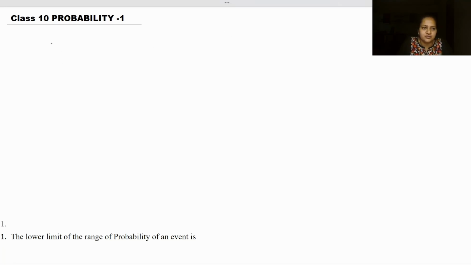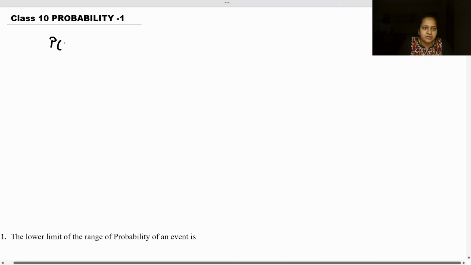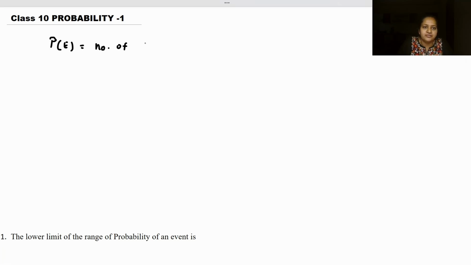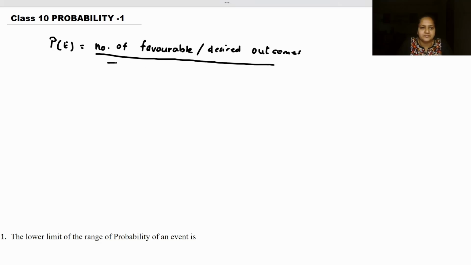We know that the definition of probability of an event, P of E, is nothing but the number of favorable or desired outcomes out of the total number of possible outcomes. Total possible outcomes are the outcomes that you're going to get in the sample space, right?